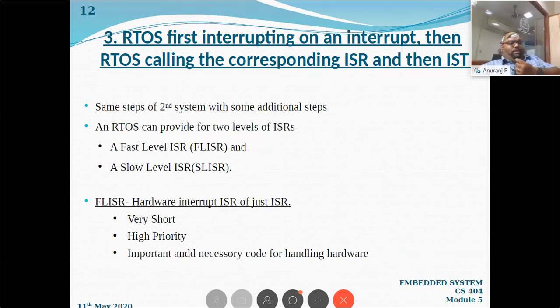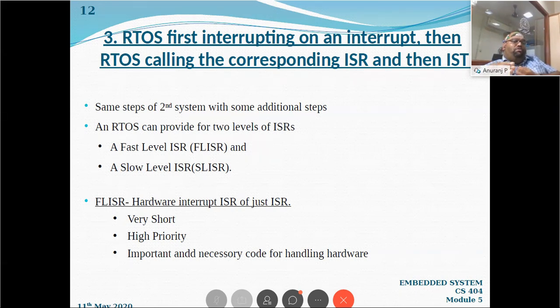Now we will go on to the third one. Actually, in the third technique, the first 5 steps follow all the steps of the second technique, but with some additional steps. The operating system will be interrupted by the interrupter, and so on. Before going to that, we will discuss some concepts about the ISR. By handling an interrupt, we can consider 2 levels of ISR.